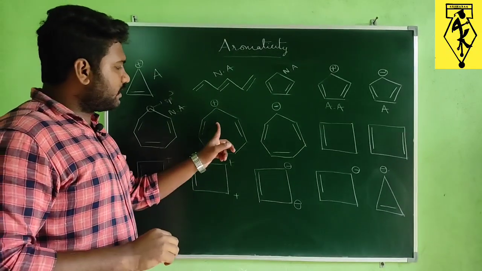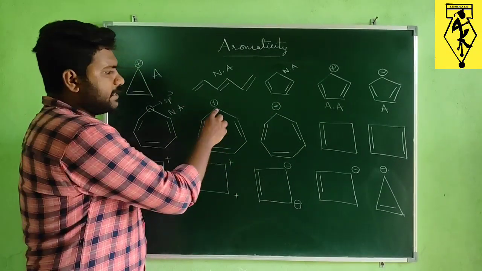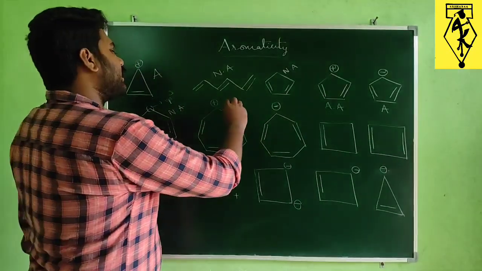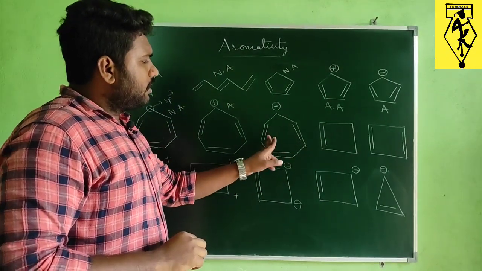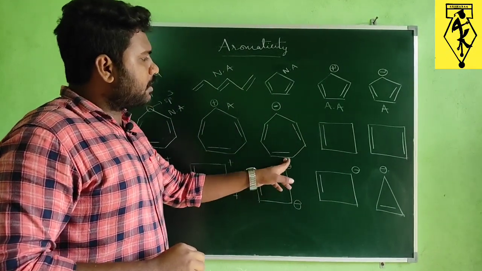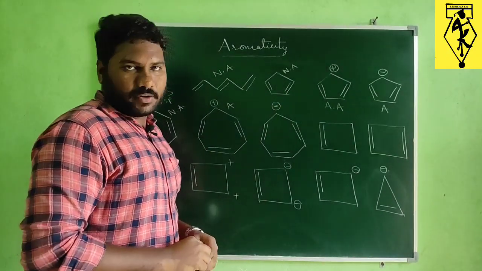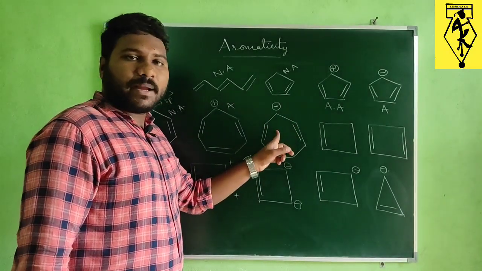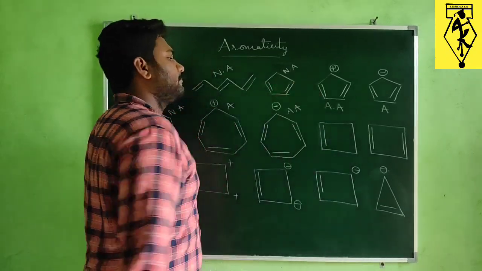Next, if we observe this one, this is a cyclic structure and we are having 6 pi electrons, and this carbon is also present in sp2. So there is a conjugation. This can act as aromatic. Next, this one, totally here 6 pi electrons are present, and here 2 more pi electrons are present. Totally it will become 8 pi electrons. So 8 pi electrons with all the conditions of aromatic, then it will act as anti-aromatic.